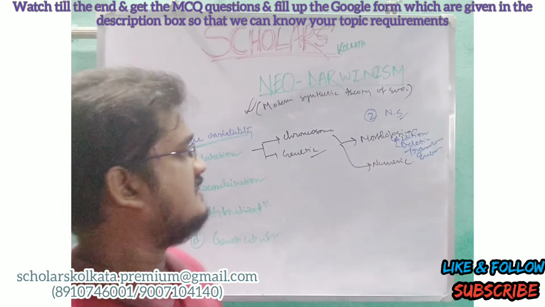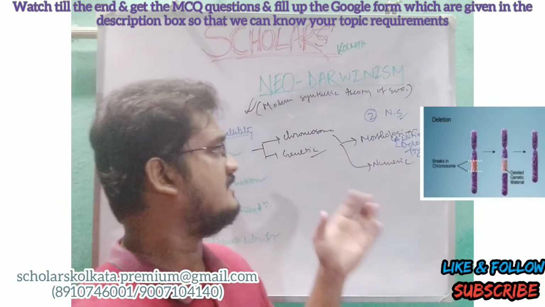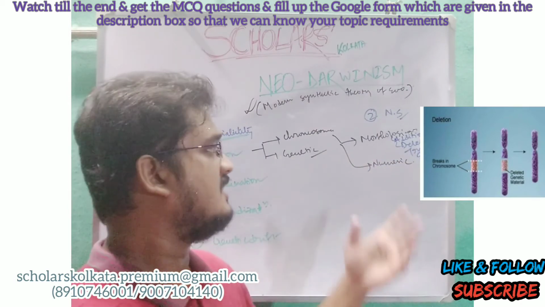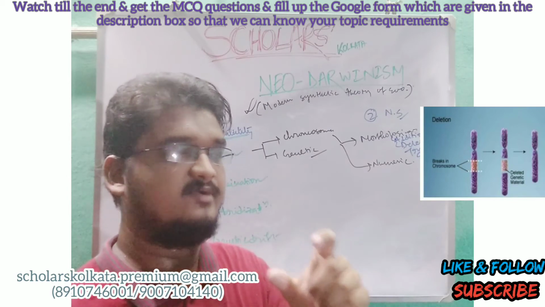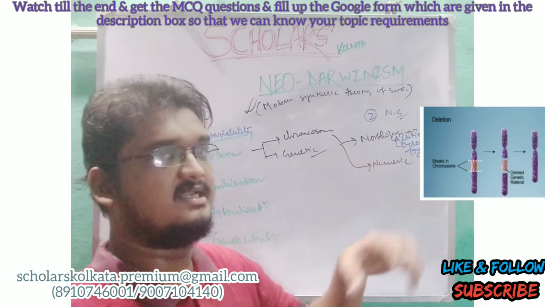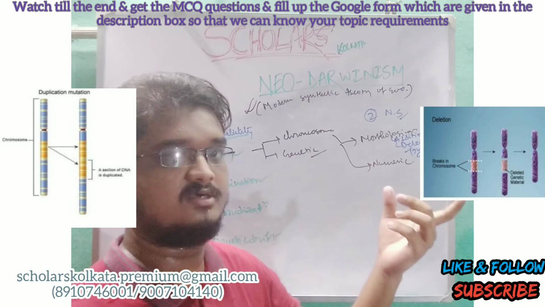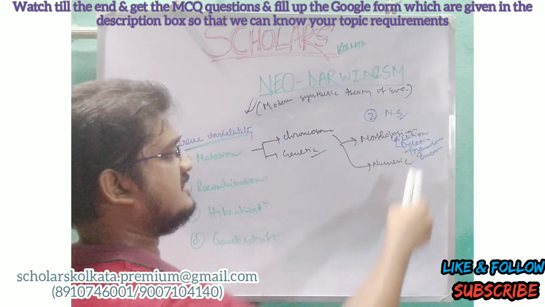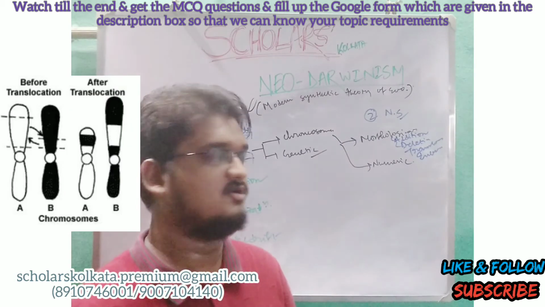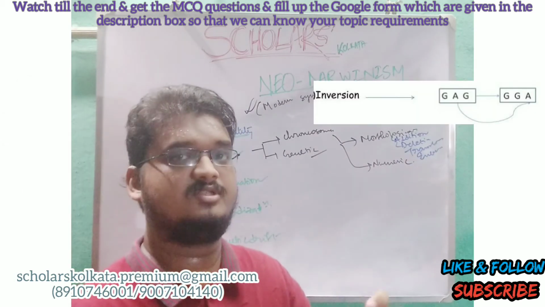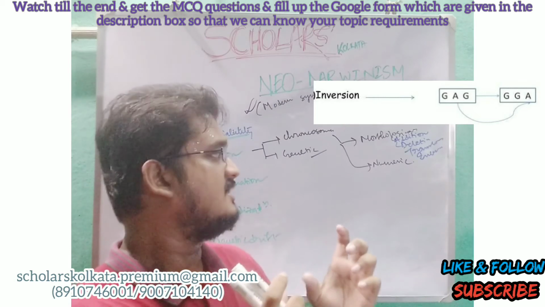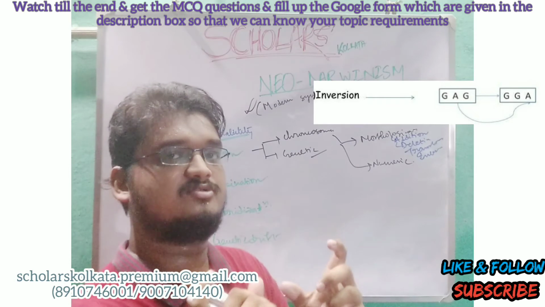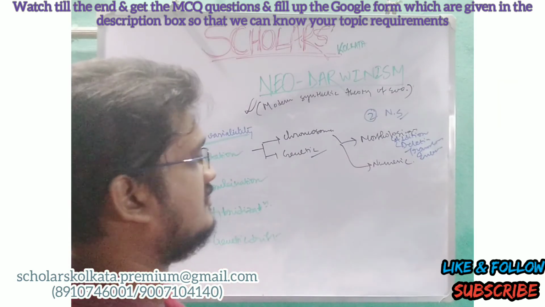Addition and deletion is the process where a particular part of the chromosome breaks down, then the deletion process occurs, and when the particular part that breaks down from the chromosome adds on to the other part or to another chromosome, then the addition process occurs. Now translocation occurs between two homologous chromosomes, and the inversion process occurs within a single chromosome, where the particular part is inverted 180 degrees, and the sequence is also inverted. So thus the inversion process occurs.